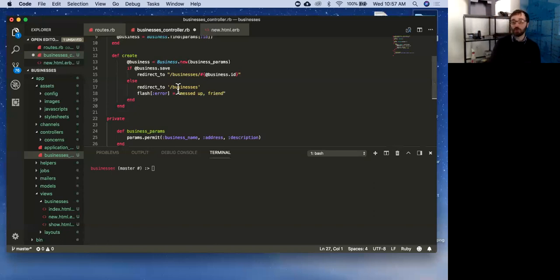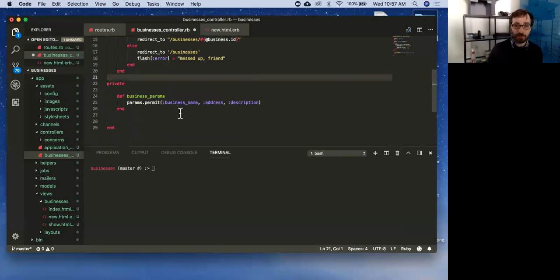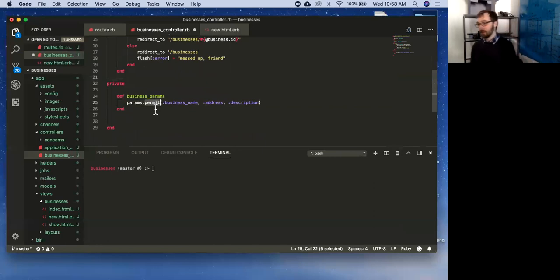So before we create something, or before we update something, we want to make sure that we're getting clean data. And one way that Rails has built in to do that is by giving us this permit, right?